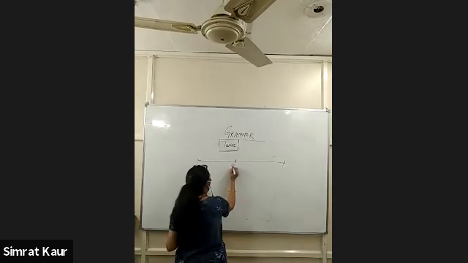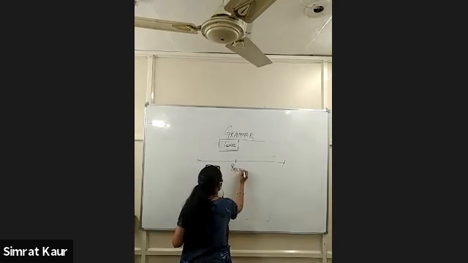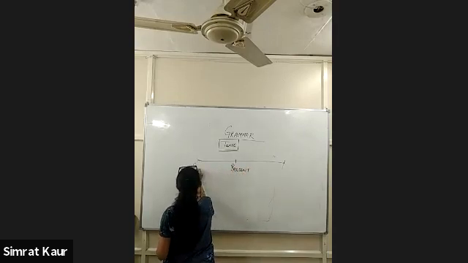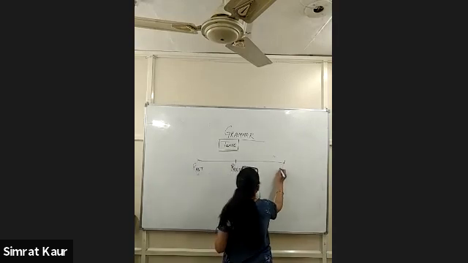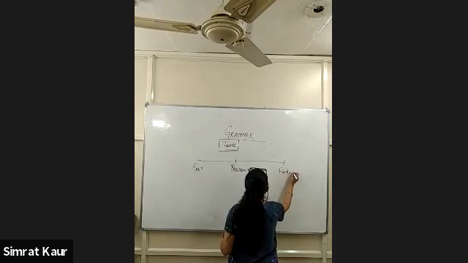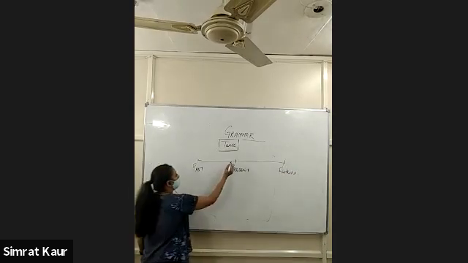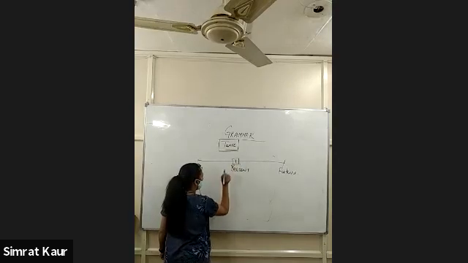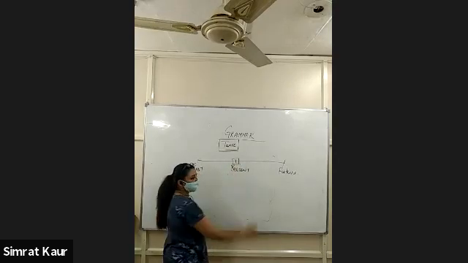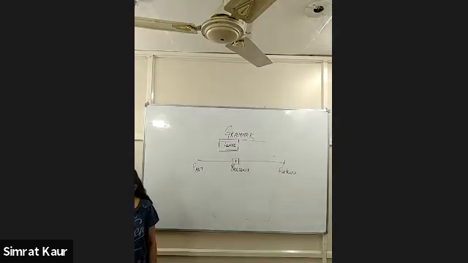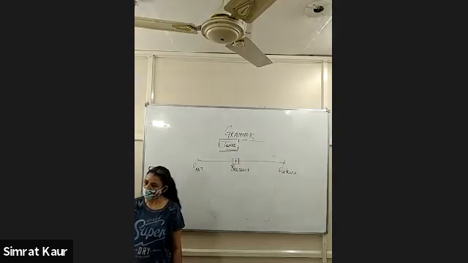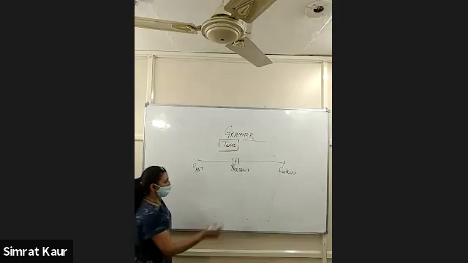This is our present, this is our past, and this is our future. Now all these 3 types of tense have further categories.